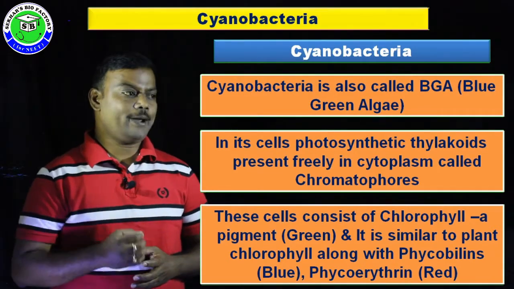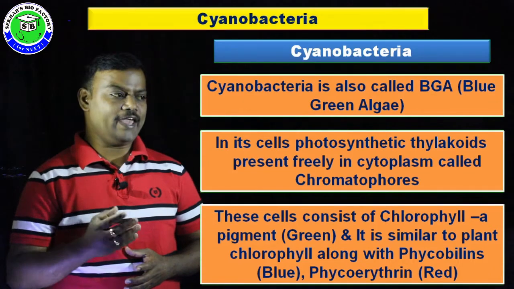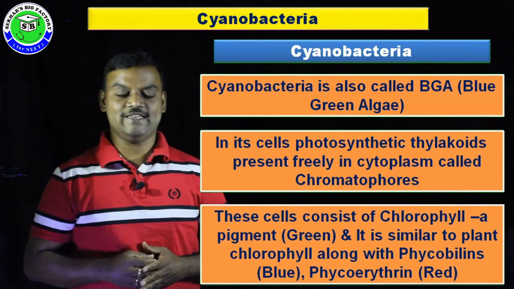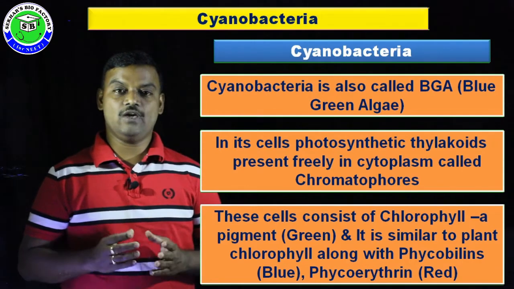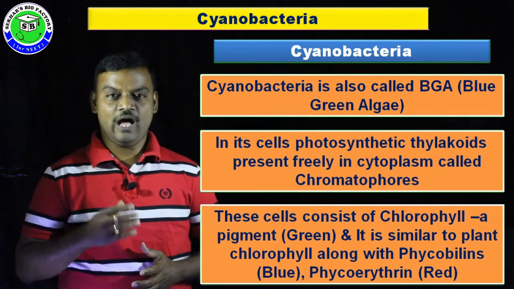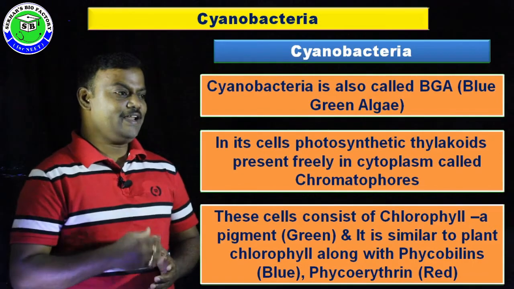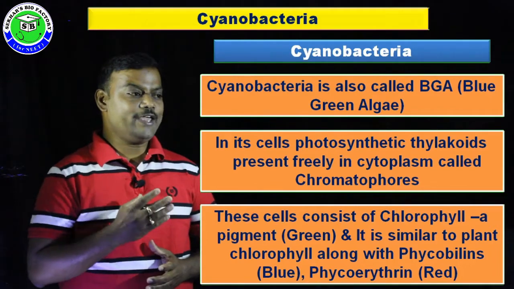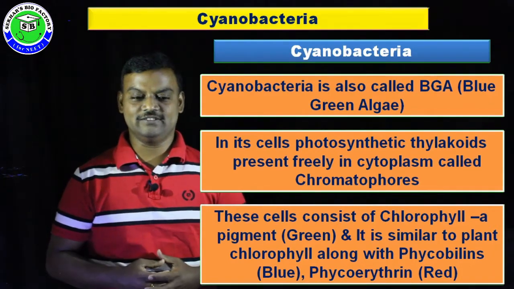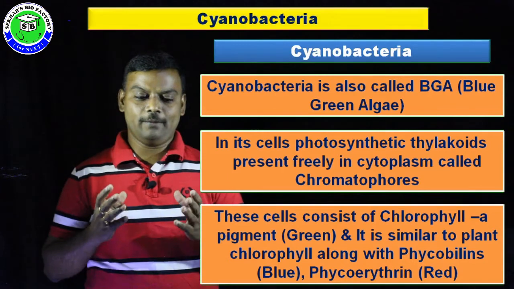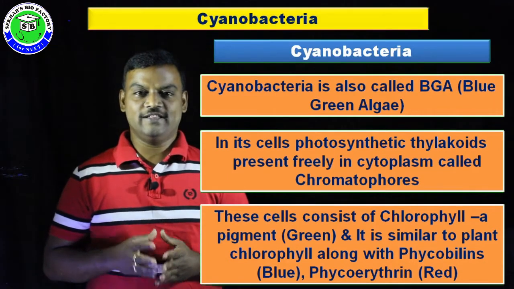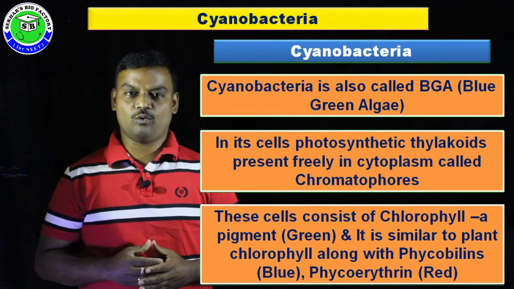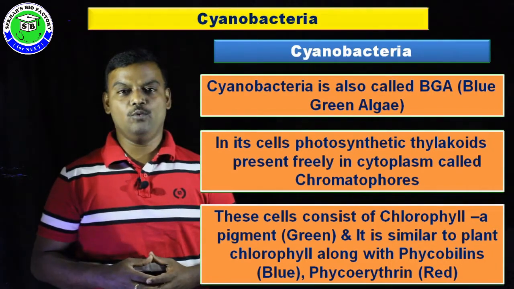Especially, chromatophores contain chlorophyll A, which gives a green color to the cell, and most importantly, this chlorophyll A is equal to plant chlorophyll. Along with chlorophyll A, the cell contains phycocyanin, which gives blue color, and phycoerythrin, which gives red color. Due to these different pigments in their chromatophores, cyanobacteria get a blue-green color. That's why these are also called BGA or blue-green algae.